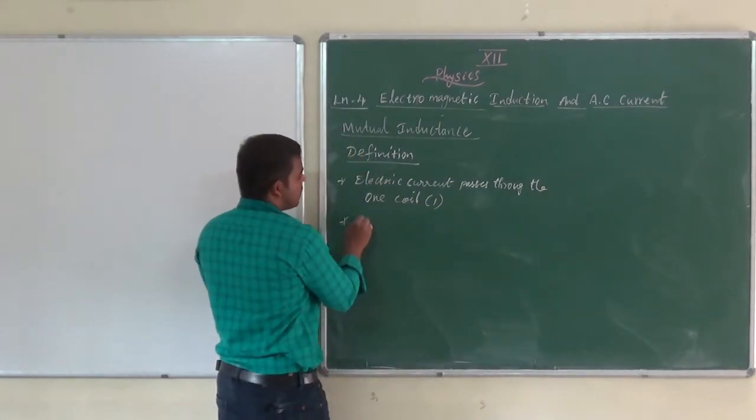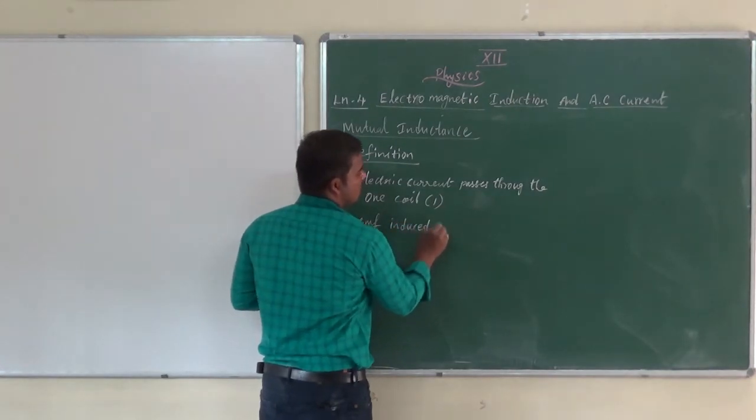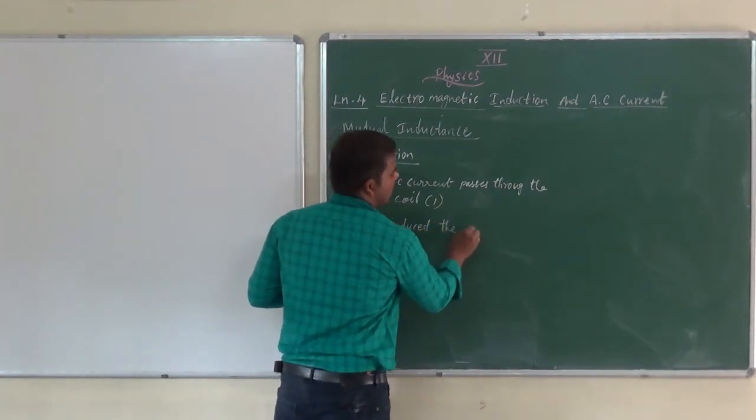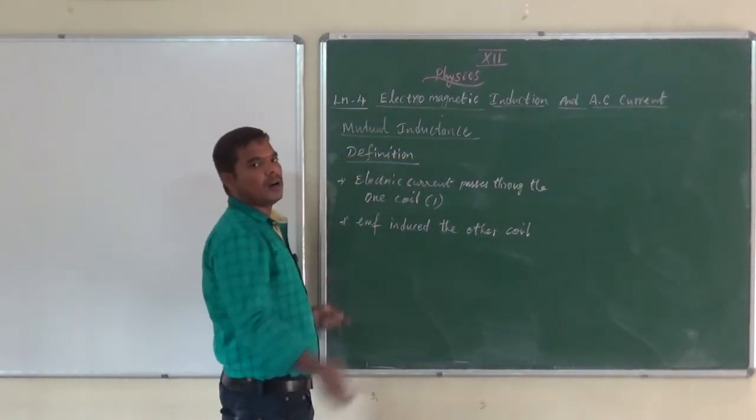what happens is EMF is induced in the other coil, or you can write the neighboring coil, nearby the coil.